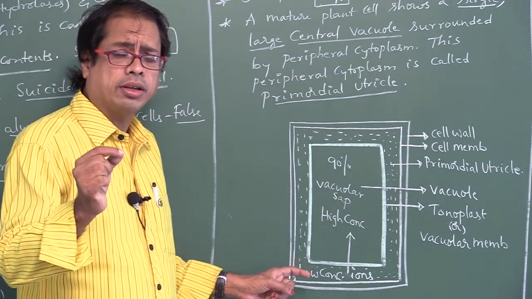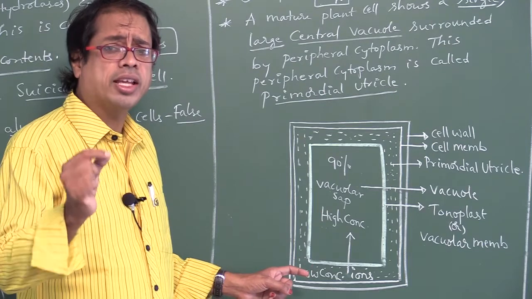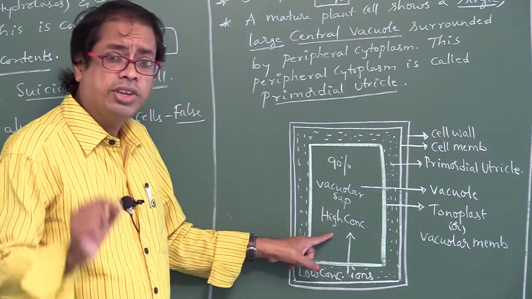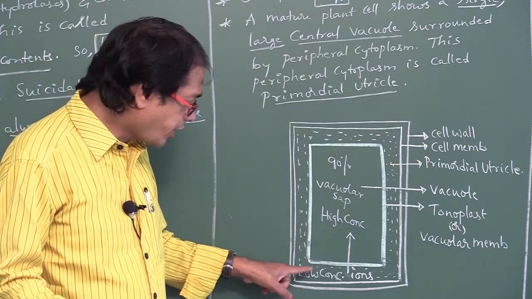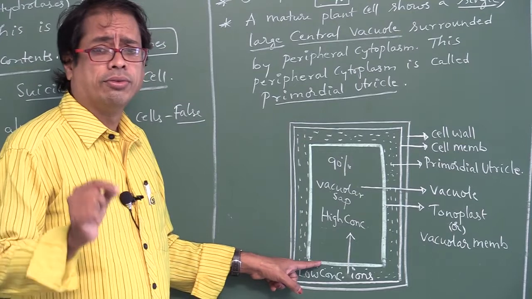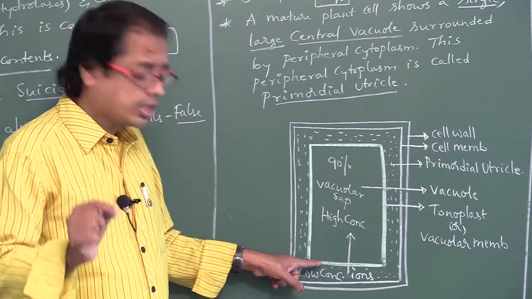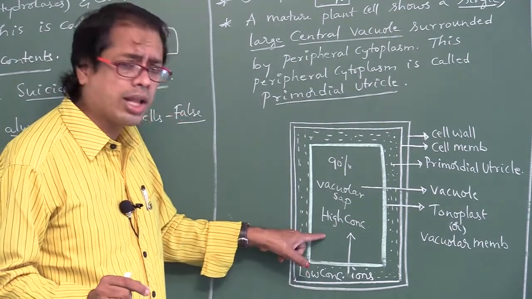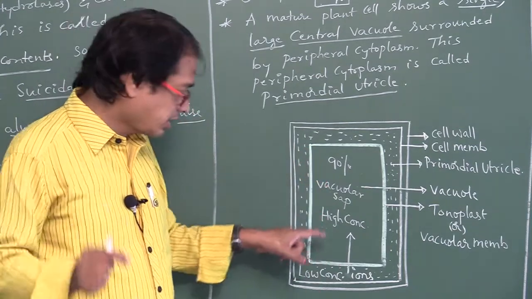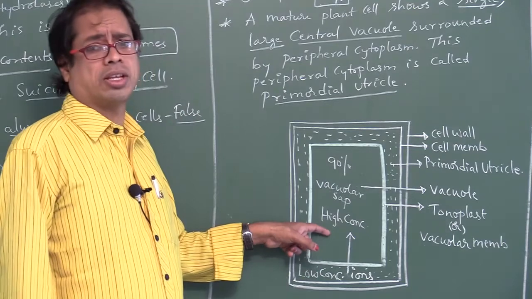Which layer separates the cytoplasm and tonoplasm? Tonoplast.